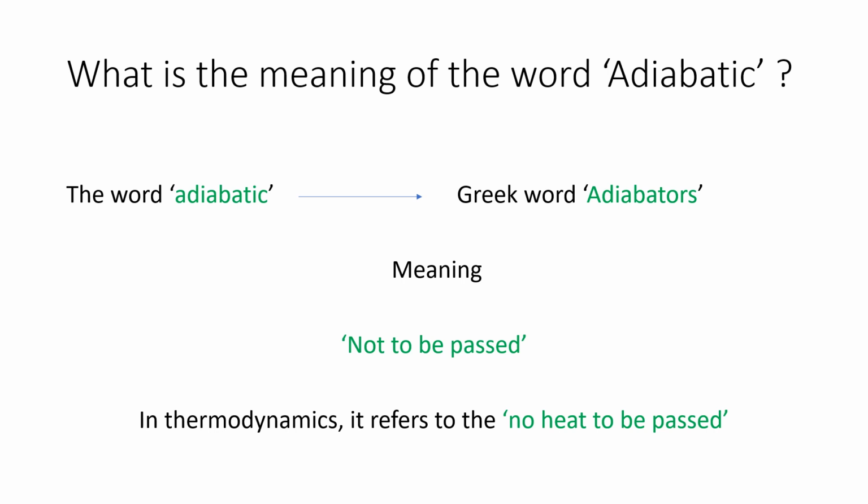The word adiabatic comes from a Greek word called adiabatos. The meaning of adiabatos is "not to be passed." But in a thermodynamic process, we have to refer to it as no heat to be passed. Adiabatic means where no heat is passed.